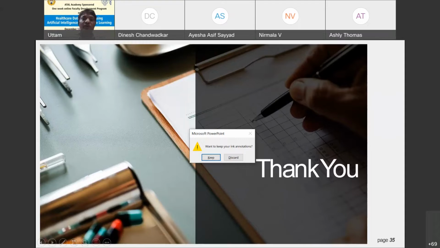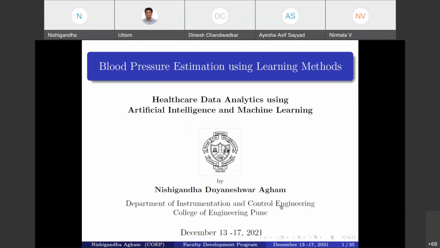Nishigandha has worked on the measurement of blood pressure without a cuff. She has used a couple of databases for her research. She will discuss further in great detail how she has used machine learning algorithms for estimation of BP and so on. Okay, so good afternoon once again to all.